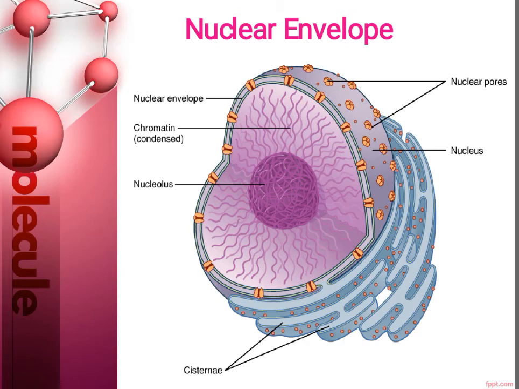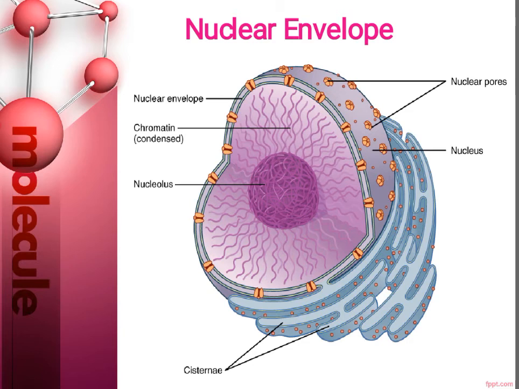This is the first part, a 3D diagram of the nuclear envelope, in which you can see nuclear pores, the nucleus, the nuclear envelope, chromatin, and at the center a small nucleolus. So the first and most important part of the nucleus is known as the nuclear envelope.